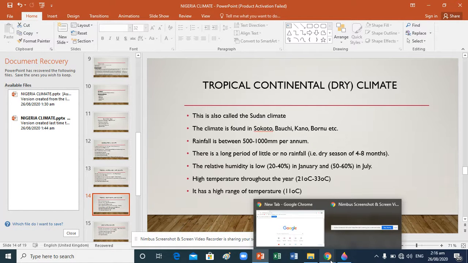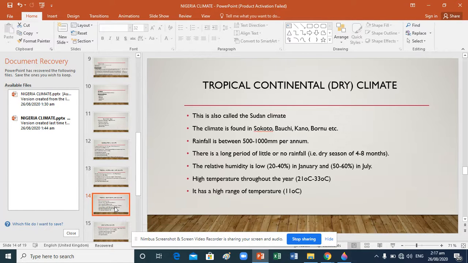This climate is found in the north, around Sokoto, Bauchi, Kano, Borno. Rainfall there is between 500 to 1,000 mm per annum. There's a long period of little or no rainfall. That is, the dry season is between 4 to 8 months. The relative humidity is low, between 20 to 40 percent in January and 50 to 60 percent in July. Then apart from that, the high temperature is throughout the year, that is 21 to 33 degrees Celsius, and it has a high range of temperature.